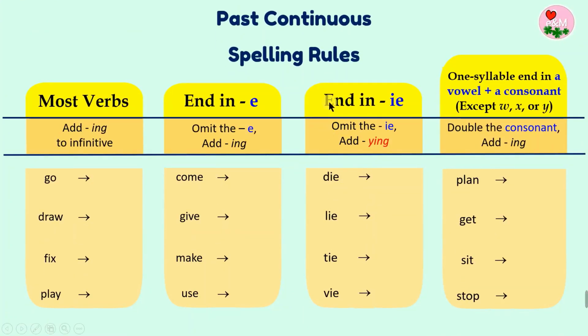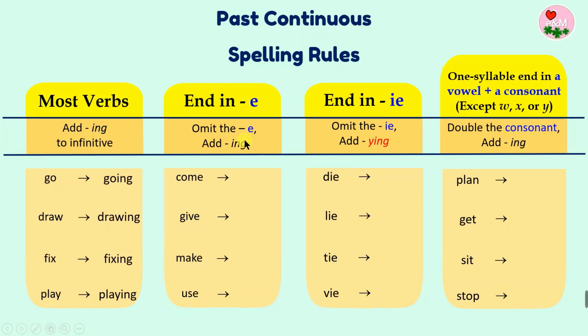Okay, now let's look at some of the spelling changes we need to make in the main verb when using this tense. For most verbs, all we have to do is add ing. For example, go becomes going, draw, drawing, fix, fixing, play becomes playing. With some verbs, we have to do something a little bit different.